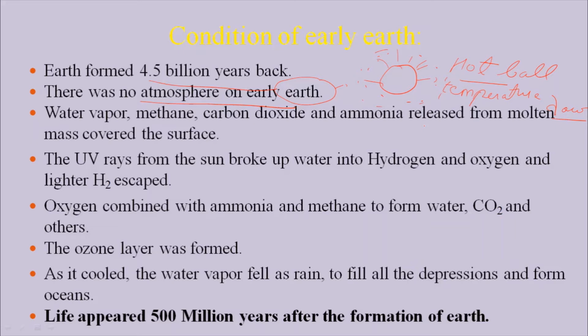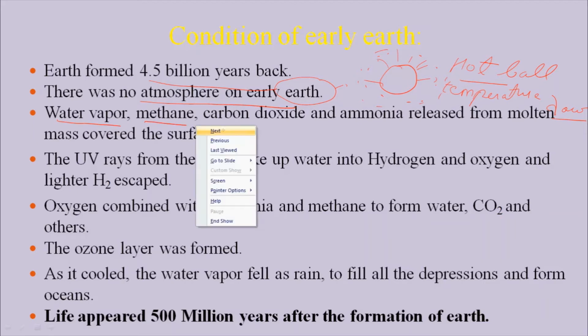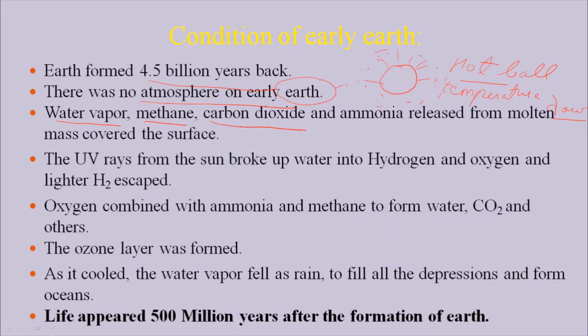primitive atmosphere. So what are the gases which were released in the starting phases when the temperature was going down? Those gases are water vapor, methane, carbon dioxide, and ammonia. These are the gases which were released in the beginning of the formation of Earth. That is the primitive atmosphere, which contains water vapor, methane, carbon dioxide, and ammonia.